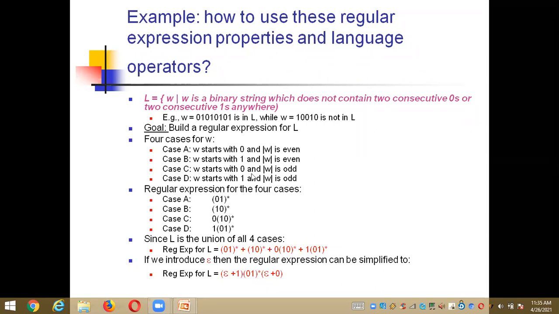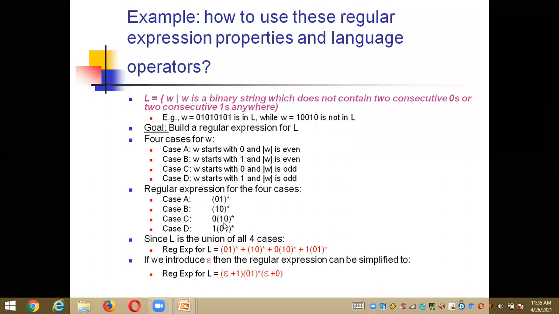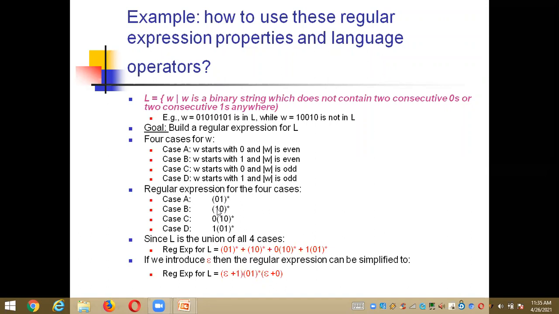And coming to case 3, my string starts with 0 and the length is odd. Odd length means, for example, here I'm taking 1010 into 0, 10101 into 0, and my length of the string becomes odd. What it means is the string starts with 0 but my length should be odd. For it to be odd, it is 0 of 10 whole star. If you take the expression like this, then you can satisfy case number 3.